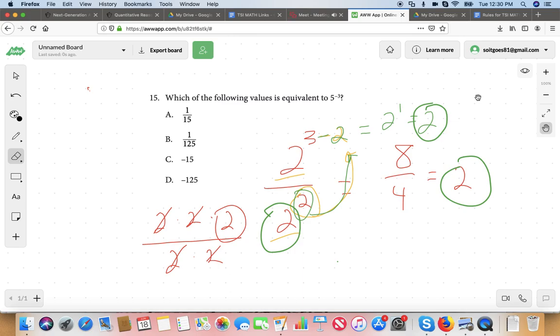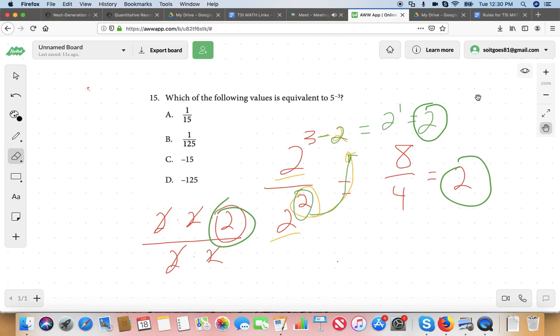There are 3 different ways of looking at the same operation, the same question. Does that make some sense? Yeah. Okay. So there's 3 different ways of putting it.